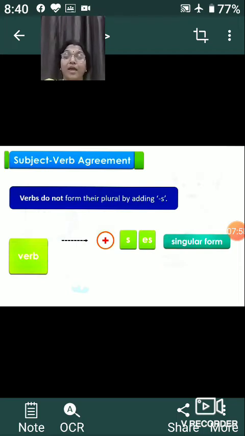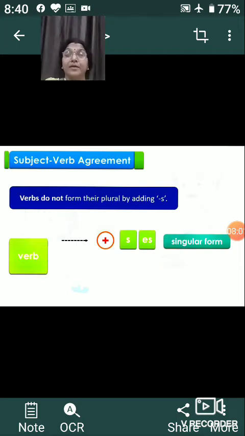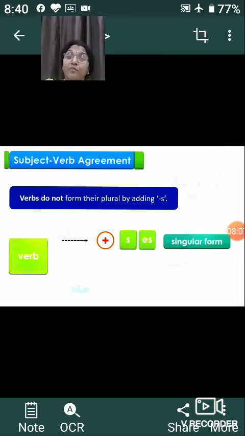This is why I have repeated the content again. For the subject, when we make the plural, we add s. But when we have to make the plural of the verb, we never use s. Okay, it will remain as a root word or a base word. The verb will be the base; we will never use s or es.